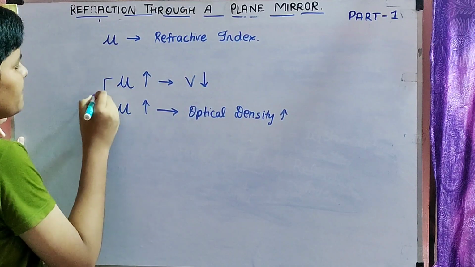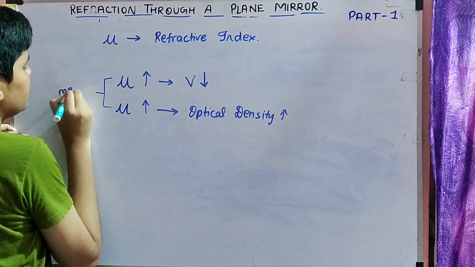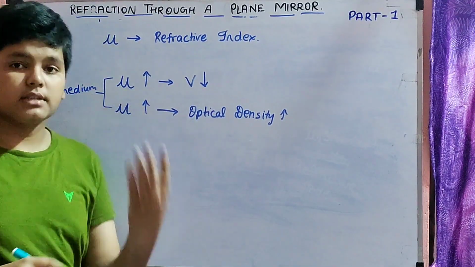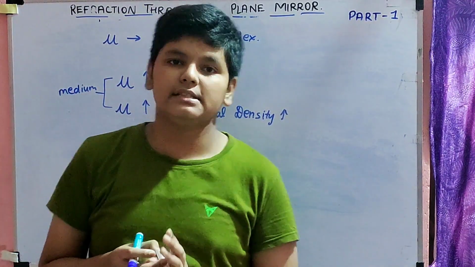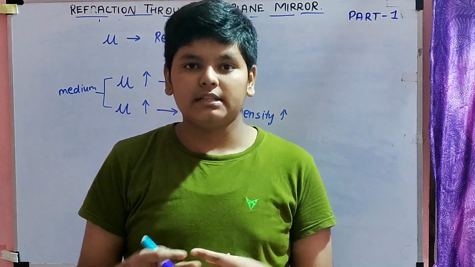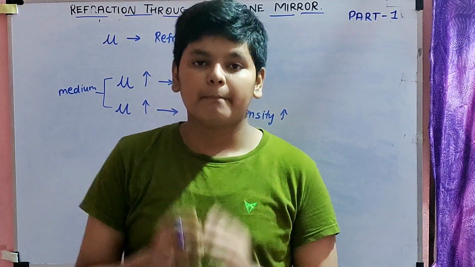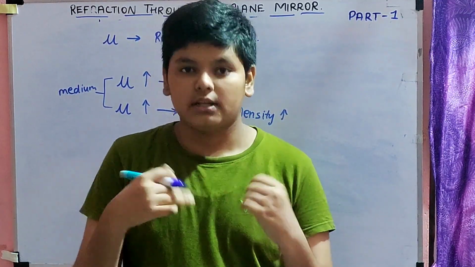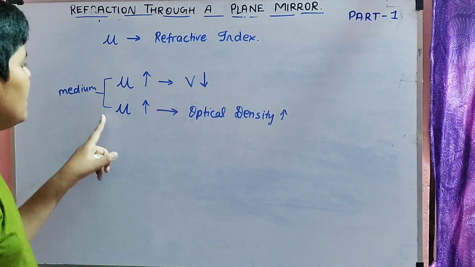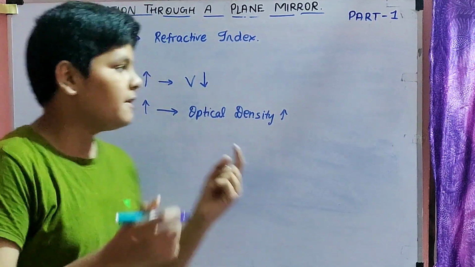So mu is separate for mediums except vacuum and air. So it is for a medium. If the mu is more, let us take one example. You are going on a road. If there is more traffic, that is, if there is more mu, it will take more time for you to cross the road. But if there is low traffic, that is a low mu, then you can cross the road easily. So that is one point over here. And if the mu is more, the optical density is more. So this is one physical term.